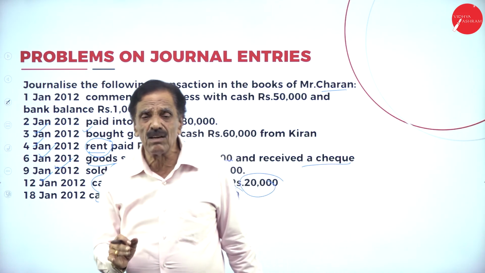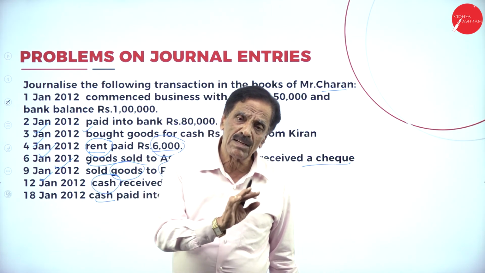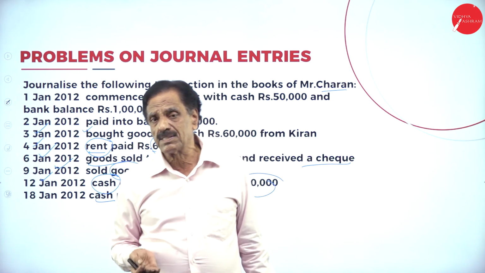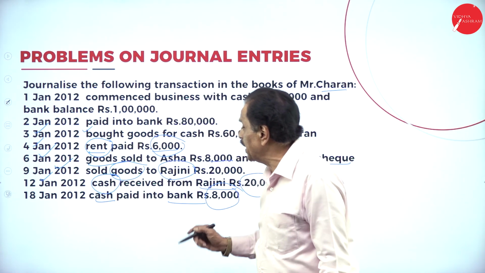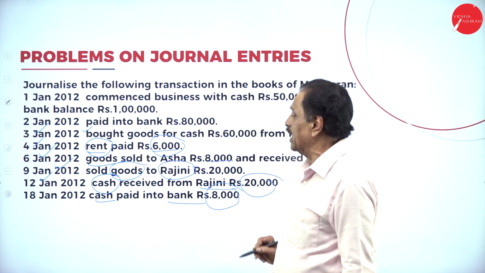Rent is a nominal account, cash a real account. Nominal account says debit all expenses, losses, whereas cash is going out. What's the entry? Rent account debit to cash account.